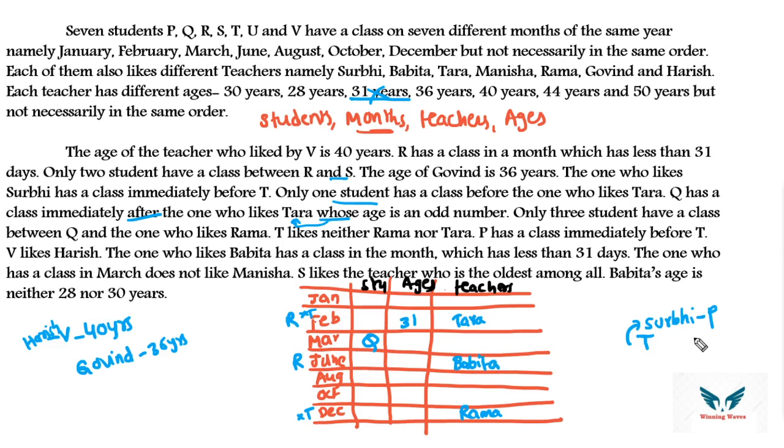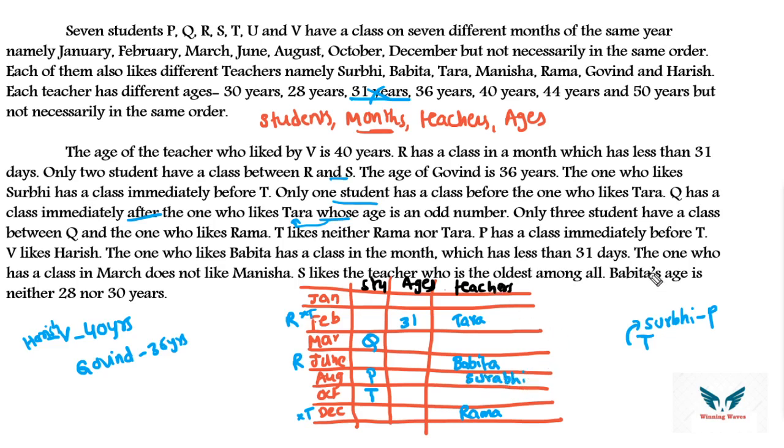Now I think we can add these 2 points, T, P, Surabhi. So see, T not liking Rama, T, P, Surabhi. Here you can put. Similarly, T, P you cannot put here. T is not in the month of February. Why? Because T is not liking the teacher called Tara. So T and P obviously you can put in October and August respectively.